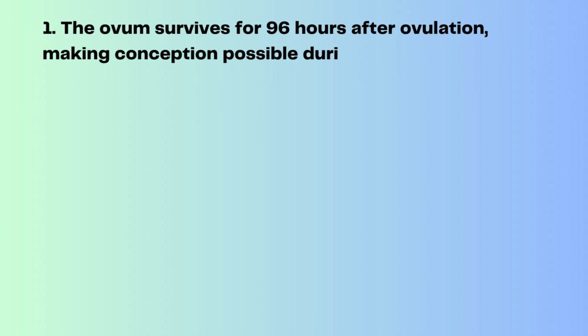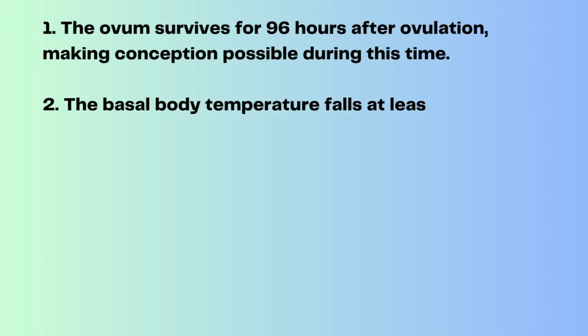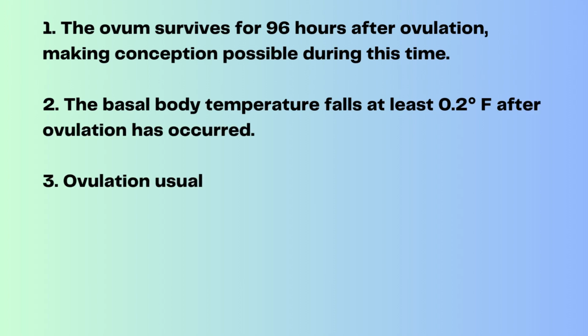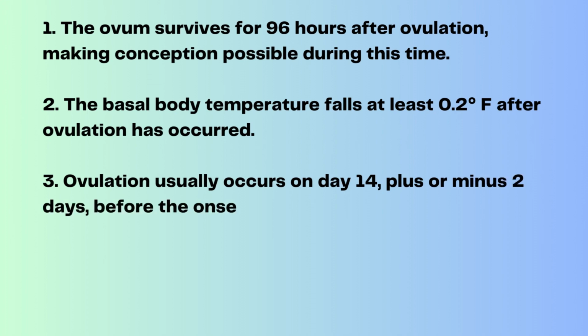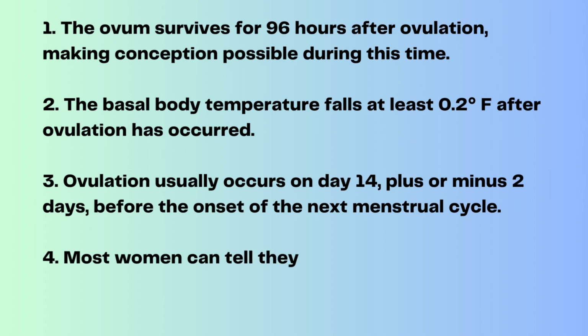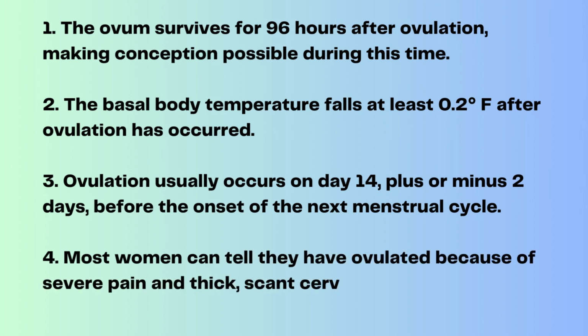1. The ovum survives for 96 hours after ovulation, making conception possible during this time. 2. The basal body temperature falls at least 0.5 to 1°F after ovulation has occurred. 3. Ovulation usually occurs on day 14, plus or minus 2 days, before the onset of the next menstrual cycle. 4. Most women can tell they have ovulated because of severe pain and thick, scant cervical mucus.